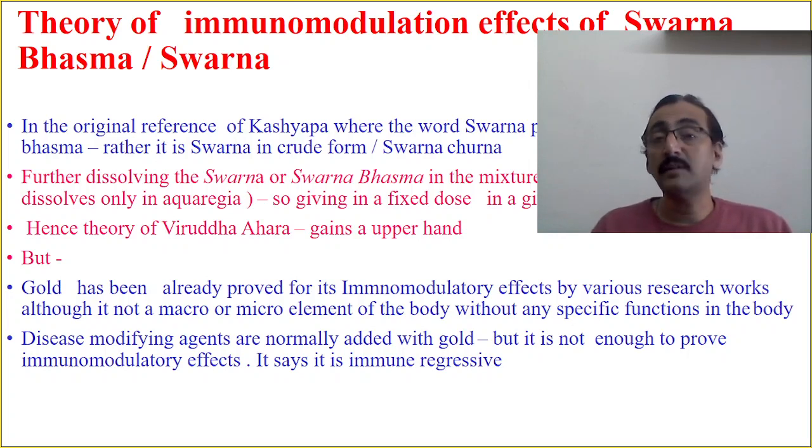So, in the original reference of Kashyapa, where the word Swarna Prashana comes, it is not the Swarna Bhasma which is indicated, rather it is Swarna in the crude form or Swarna Churna. He says Swarna Churna. Whether it is purified or unpurified, impure, we don't know. But he mentions the word Swarna Churna.